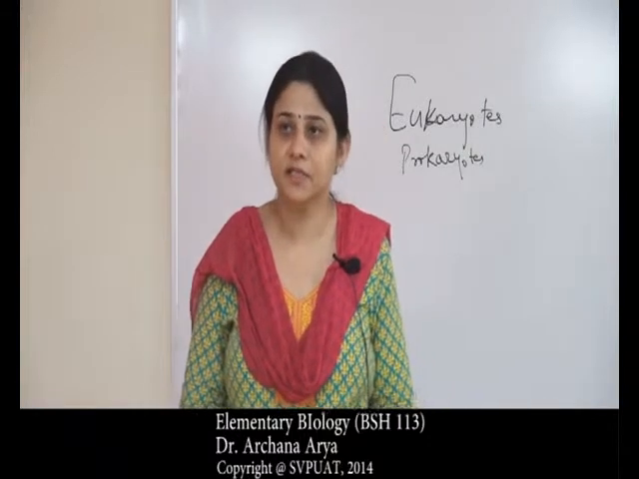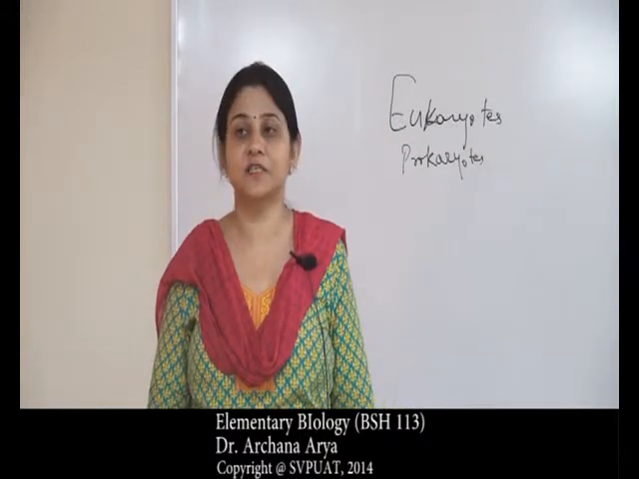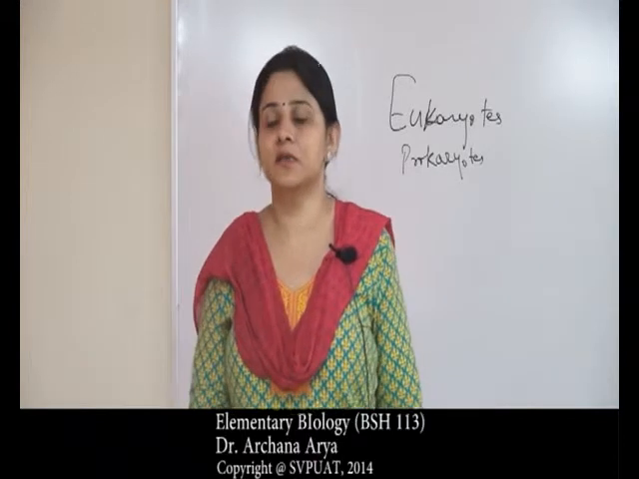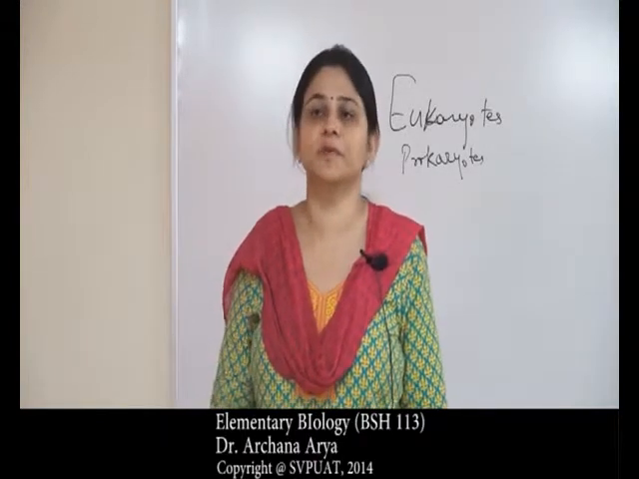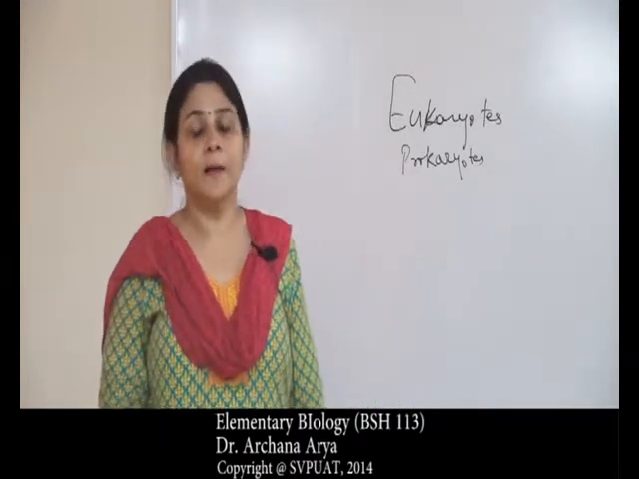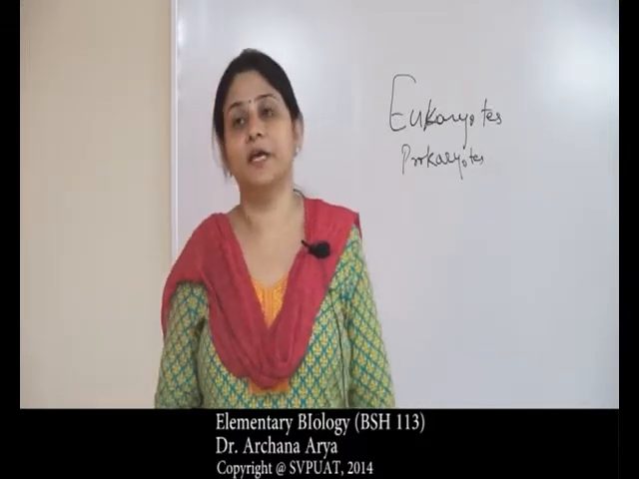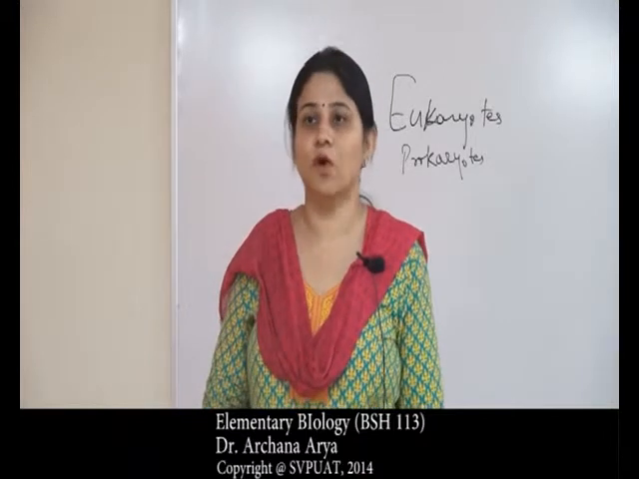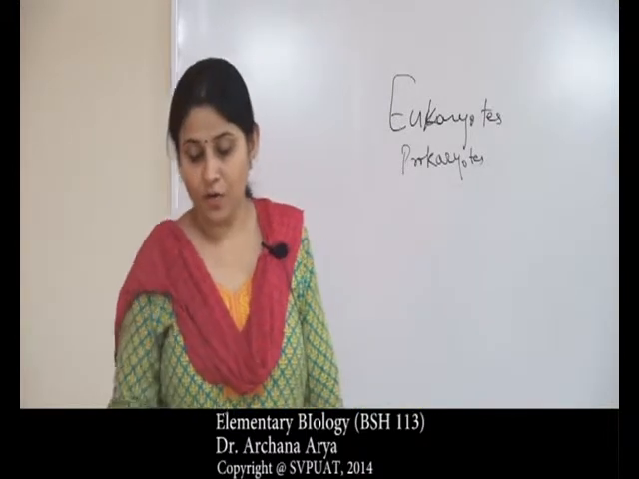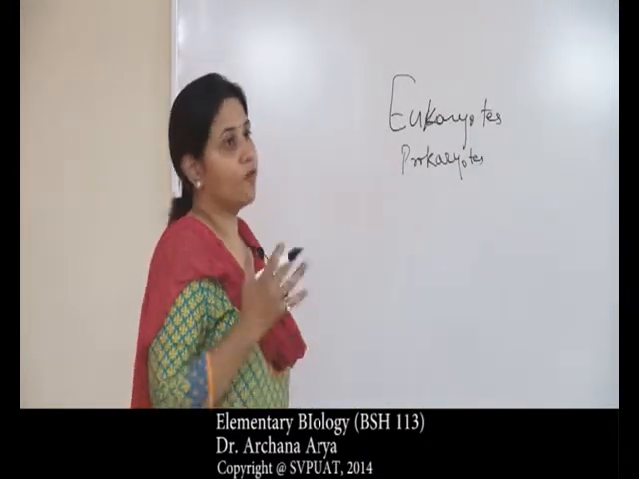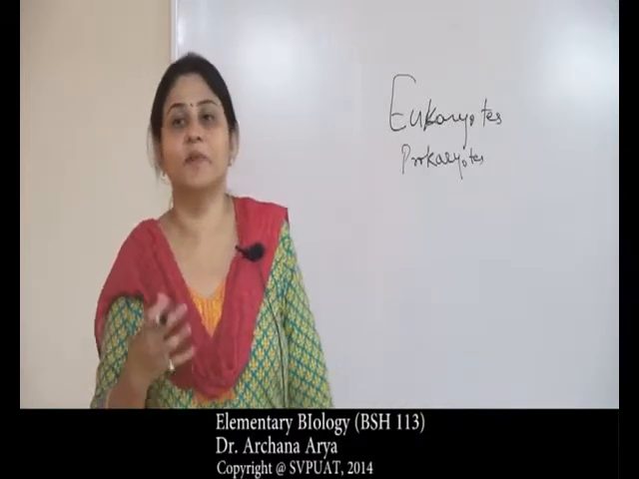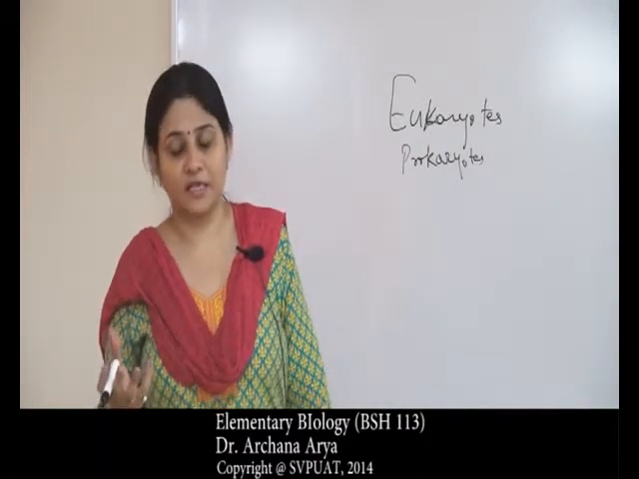In the year 1969, he gave a 5-kingdom system of classification. We have discussed this earlier also. Just to brush up your memories, I am repeating this. R.H. Whittaker or Robert Whittaker gave the 5-kingdom system of classification. And on what characteristics, on what basis did he give the system of classification?